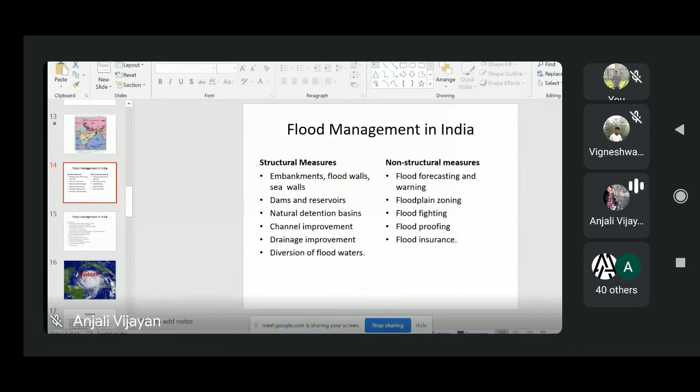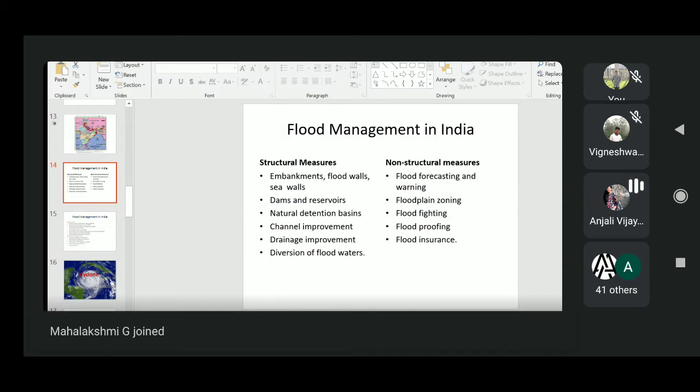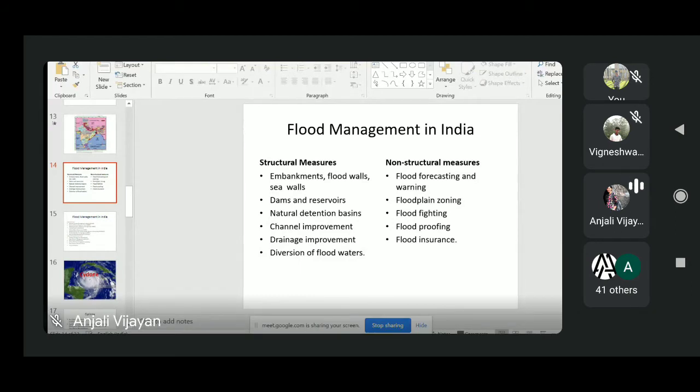And next is channel improvement. It helps to increase the channel's water carrying capacity. Normally we increase the area of flow. It is not that common in India because it is very expensive. And in the Indian scenario, there are some topographical constraints also for making such channel improvement programs.